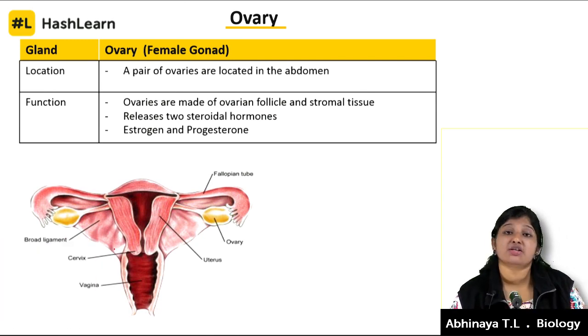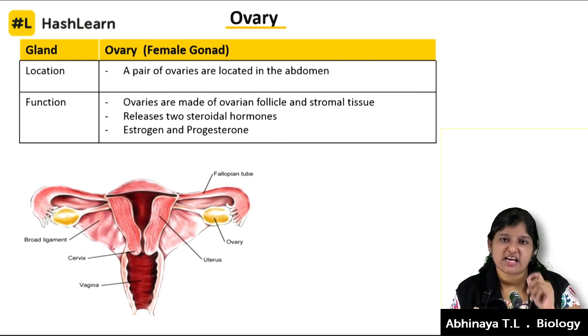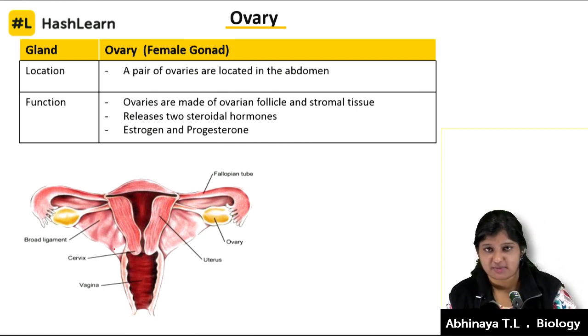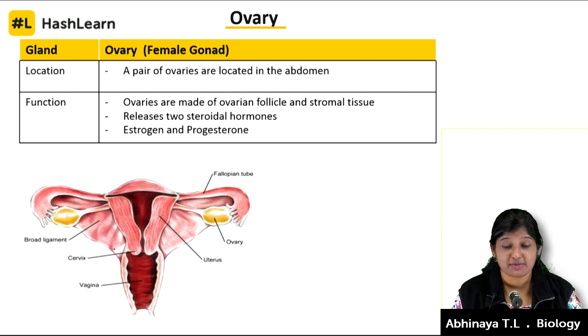So when there is maturation of the ovary, it releases one egg in each menstrual cycle, the egg or the ovum. The ovum which has been released waits for the sperms. That means it waits for the fertilization period.